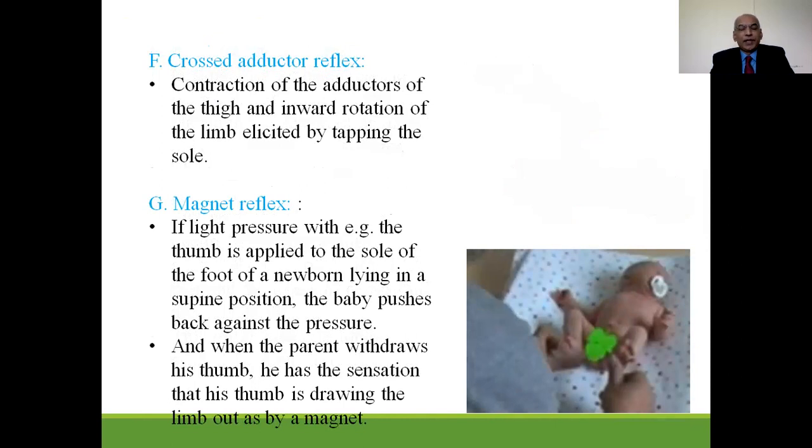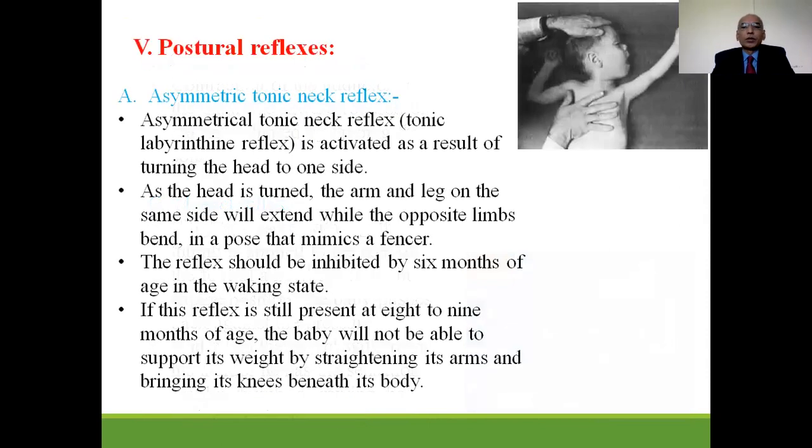Next is the magnet reflex. If light pressure, for example with a thumb, is applied on the sole of the foot of the newborn lying in a supine position, the baby pushes the leg against the pressure. And when the parent withdraws the thumb, he has the sensation that the thumb is drawing the limb out as by a magnet. This is called the magnet reflex.